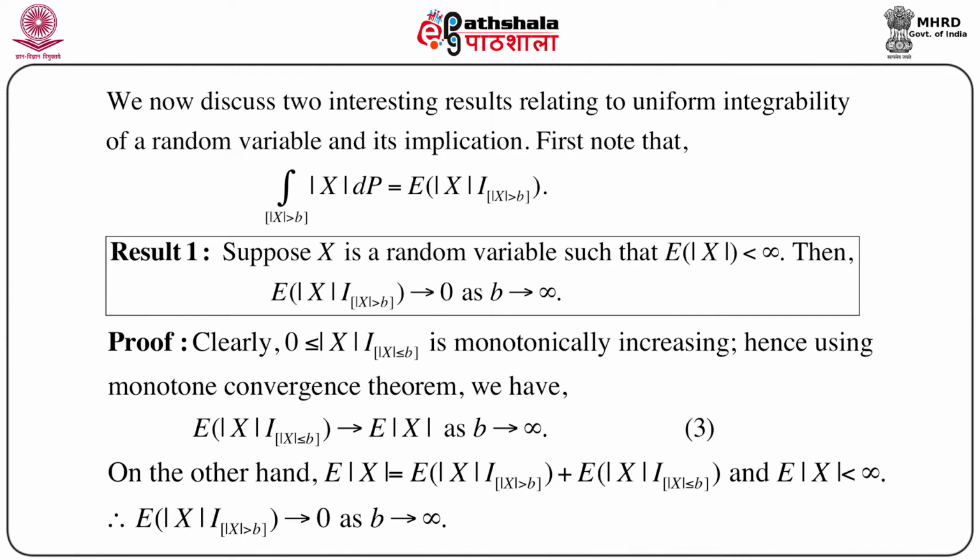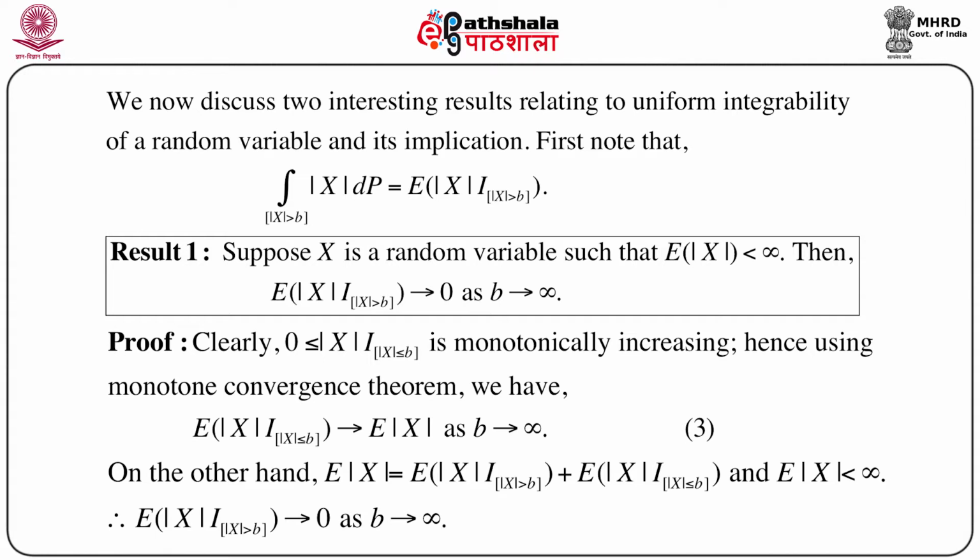So naturally, expectation of mod X indicator of mod X less than or equal to b goes to expectation of mod X, because here we are taking the indicator over the complement of the set given in result 1, that is modulus of X less than or equal to b. So as b goes to infinity, we are trying to capture the entire support of the variable X. So when b goes to infinity, this approaches expectation of mod X over the whole space.